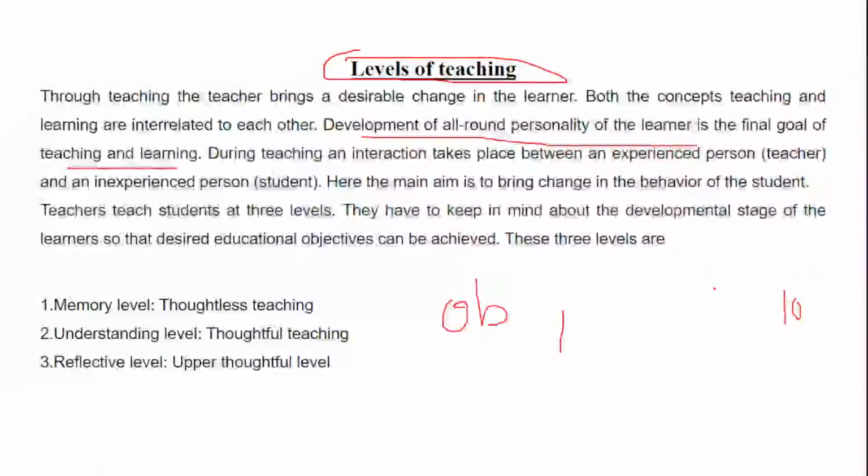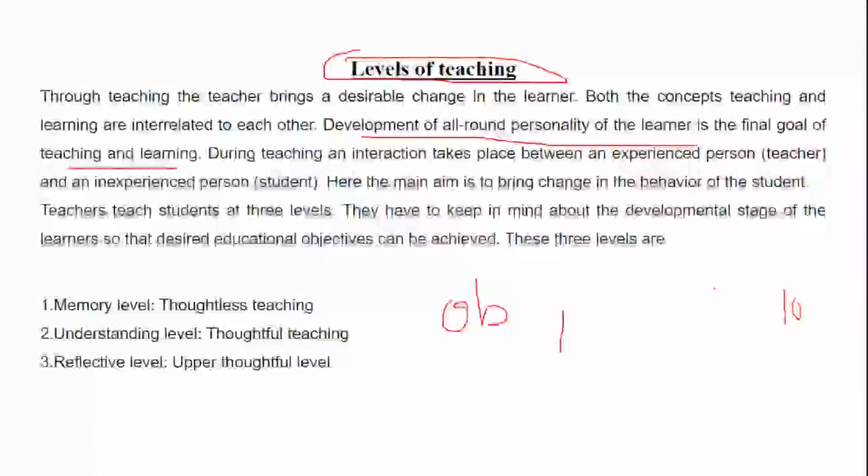Now I'll go a little bit slowly. I am explaining why levels of teaching is important and why they are divided into 3 various categories. We are talking about making a child or bringing an overall development in the child.